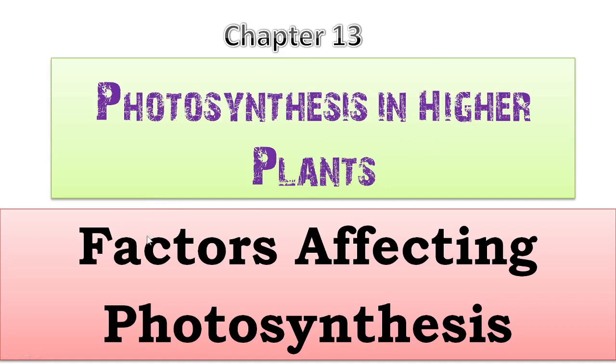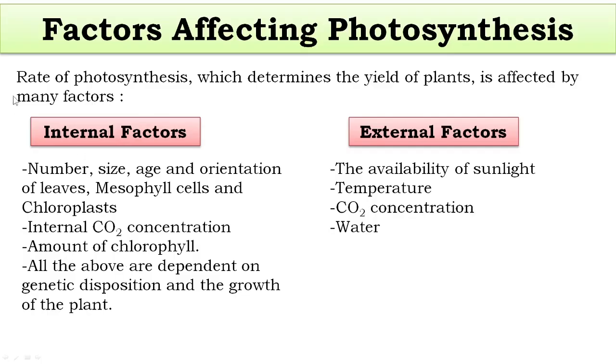Okay, so what are the factors that affect photosynthesis? The rate of photosynthesis, or the speed of photosynthesis, determines the yield of the plant. And the rate of photosynthesis is affected by many factors.